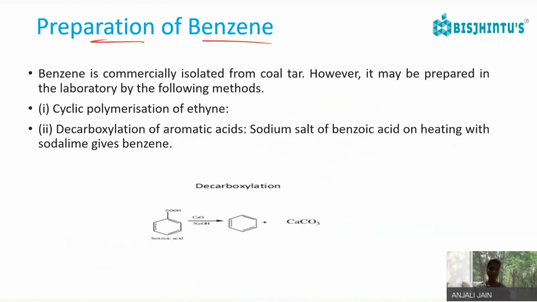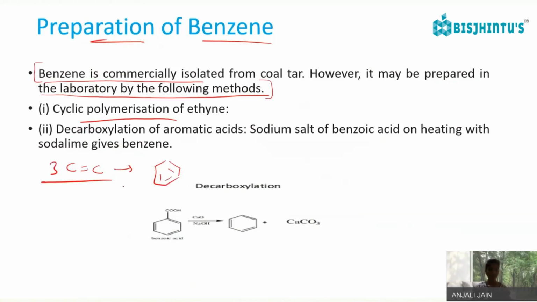Okay, then preparation of benzene. Benzene is commonly isolated from coal tar. Okay, so we know coal tar is a carbon containing compound. However, it may be prepared in the laboratory by the following methods. So, cyclic polymerization of ethyne. If I take three molecules of ethyne, then due to the cyclic polymerization, benzene can be formed from ethyne molecules.